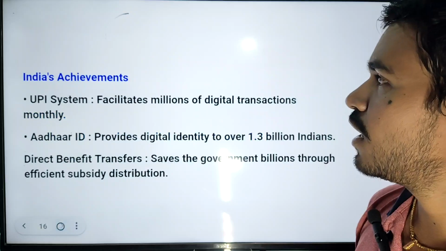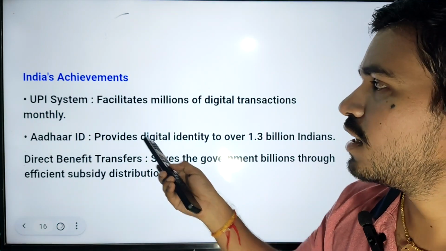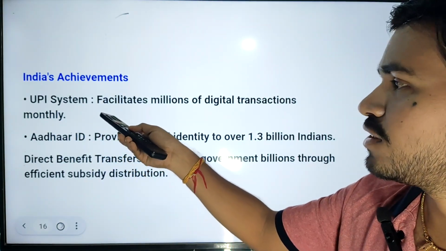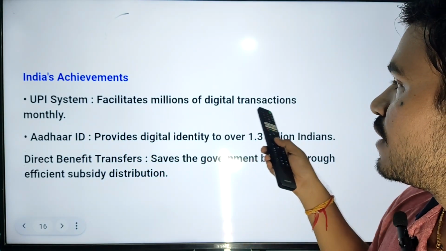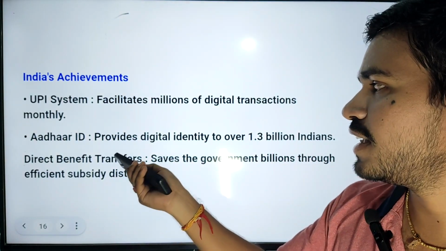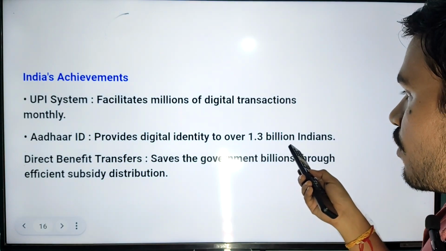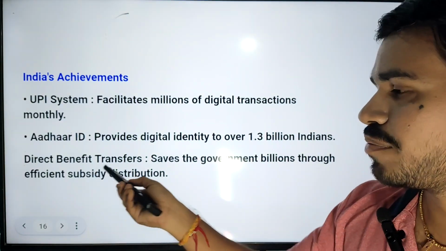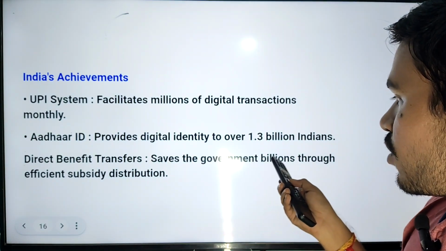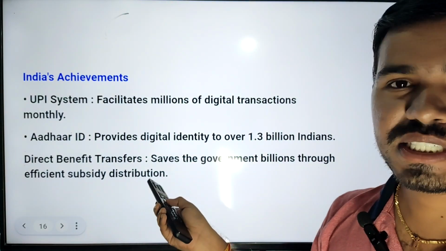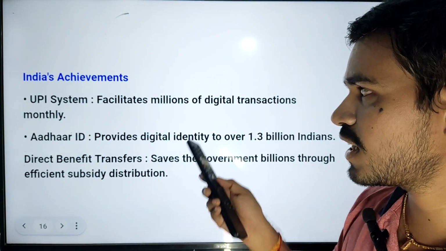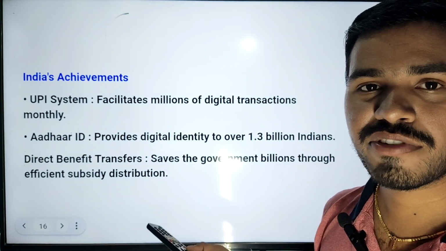If you see digital infrastructure in India, the UPI system is one of the parts. It facilitates millions of digital transactions monthly. Aadhaar ID provides digital identity to over 1.3 billion Indians. Direct benefit transfers save the government billions through efficient subsidy distribution. So these are all the advantages of digital infrastructure.